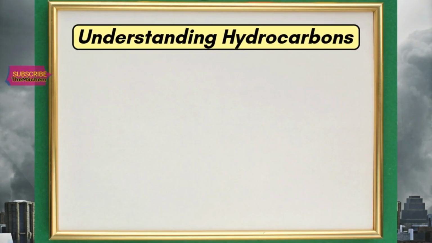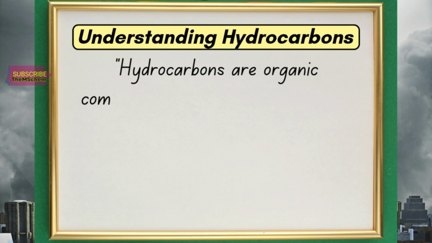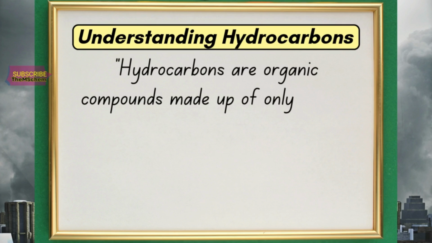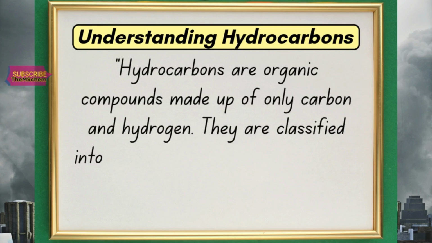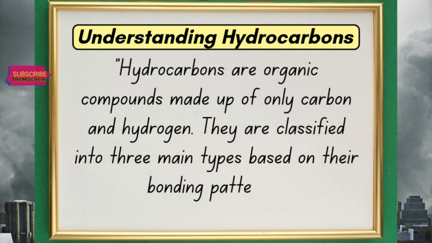Understanding what are hydrocarbons. Hydrocarbons are organic compounds made up of only carbon and hydrogen. They are classified into three main types based on their bonding patterns.